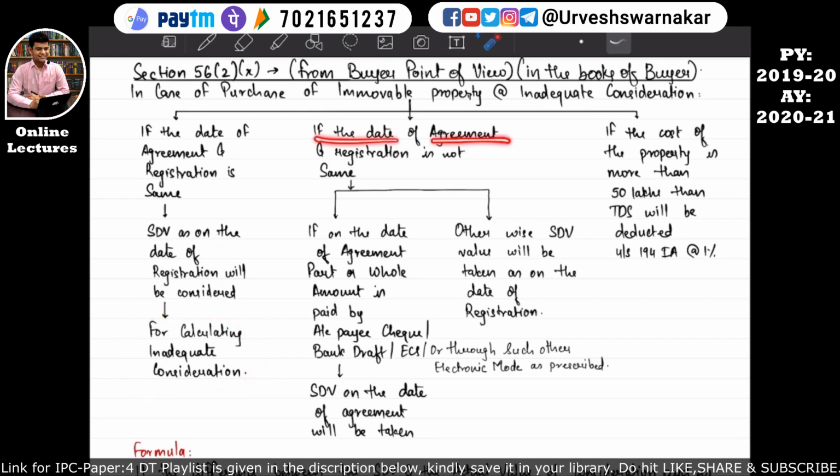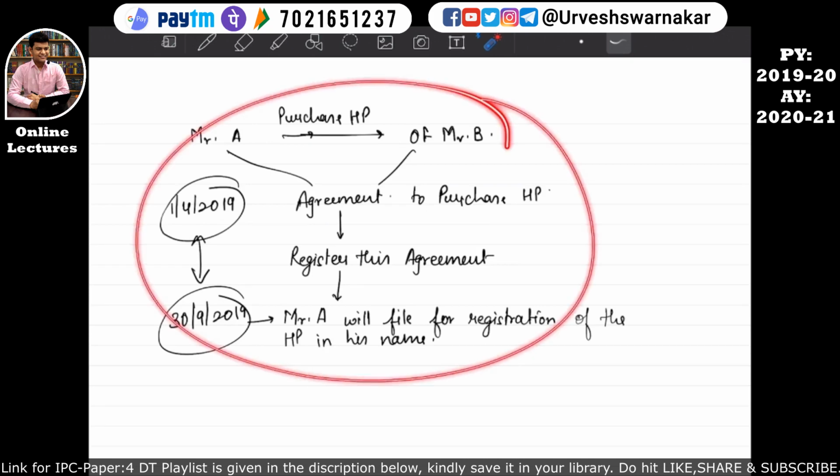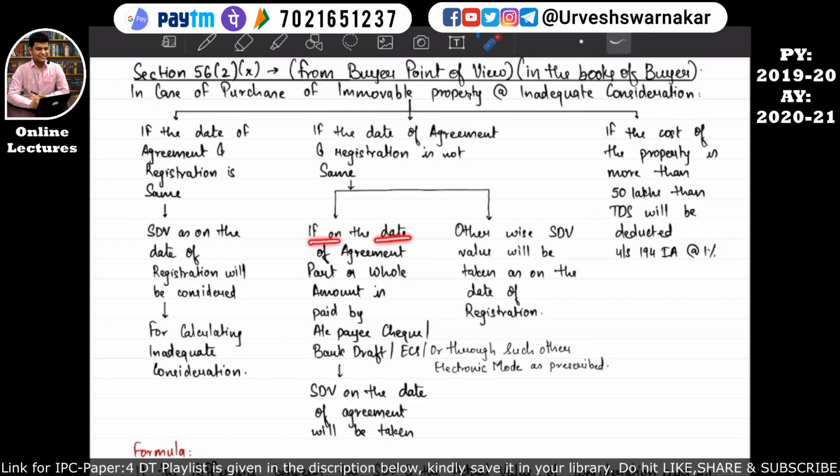But if the date of the agreement and the registration is not the same, as per our example that we have seen over here, then if on the date of agreement part or the whole of the amount is paid by account payee cheque, bank draft, ECS, or through such other electronic mode as prescribed, then the stamp duty value on the date of the agreement will be taken. I hope this is quite clear. Otherwise, the stamp duty value will be taken as on the date of registration.